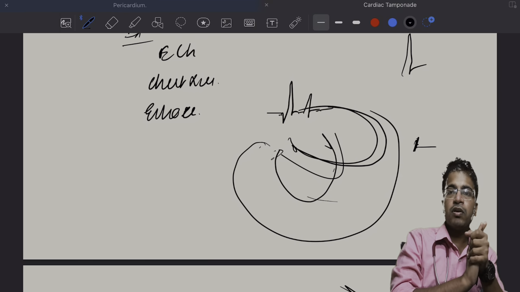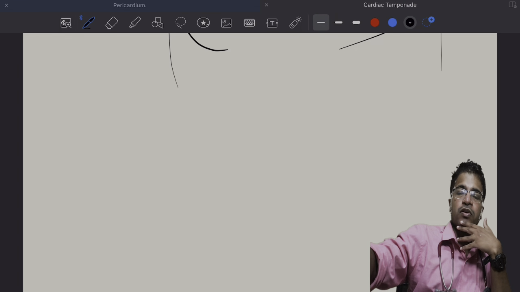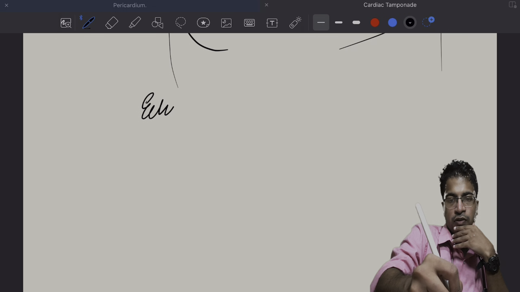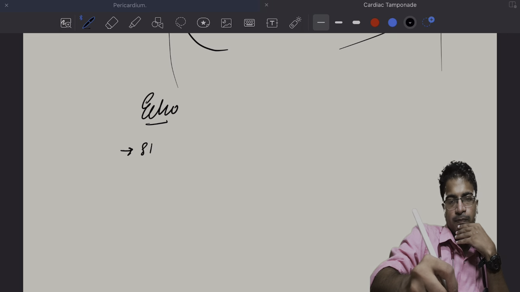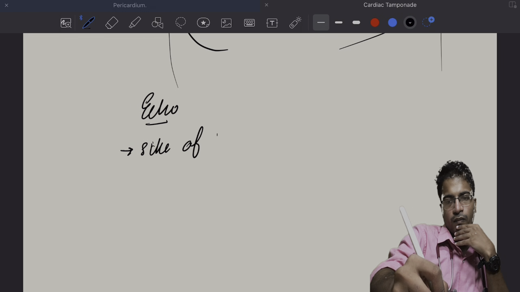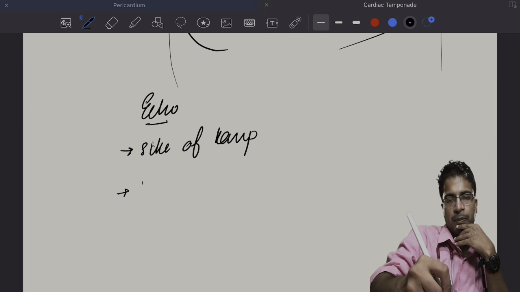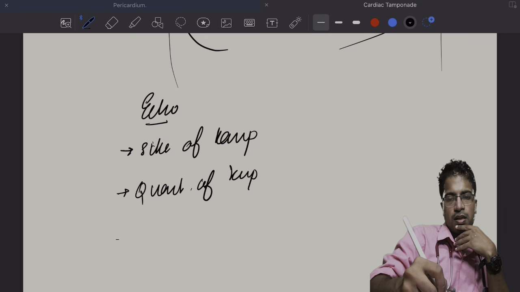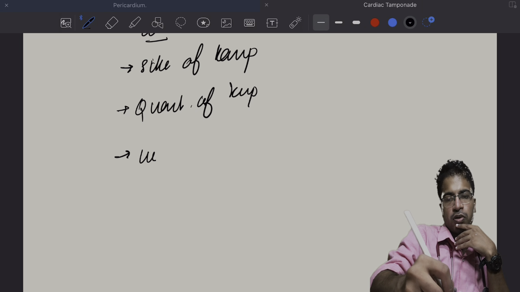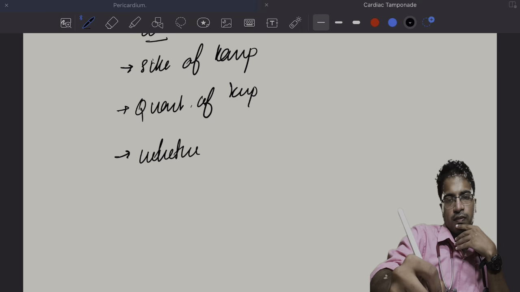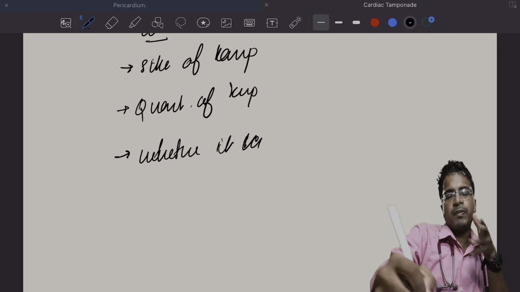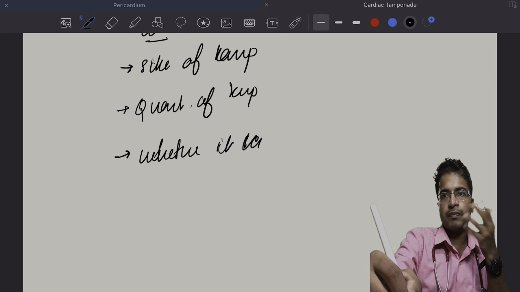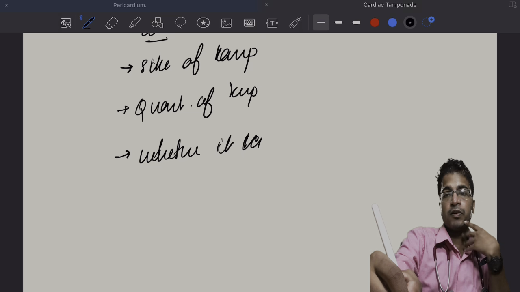In echocardiography, what will you look for? You have to look for the site of tamponade, the quantity of tamponade, and whether it can be tapped or not. How will you differentiate pericardial fluid from pleural fluid?